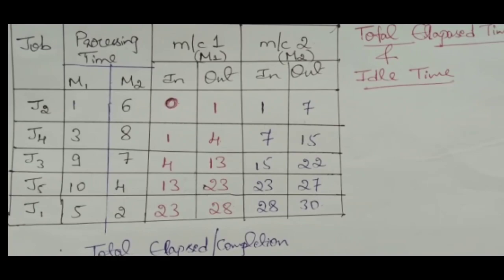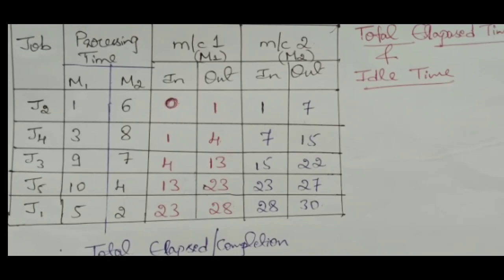Next come to the fourth job. The out time of the previous job becomes the in time for the next job. It means once you load the first job, after doing the work, then only the other job will be loaded into the M1 machine. First you load the J2 job, then after finishing that work only J4 will be loaded. That's why the out time for J2 becomes the in time for J4.